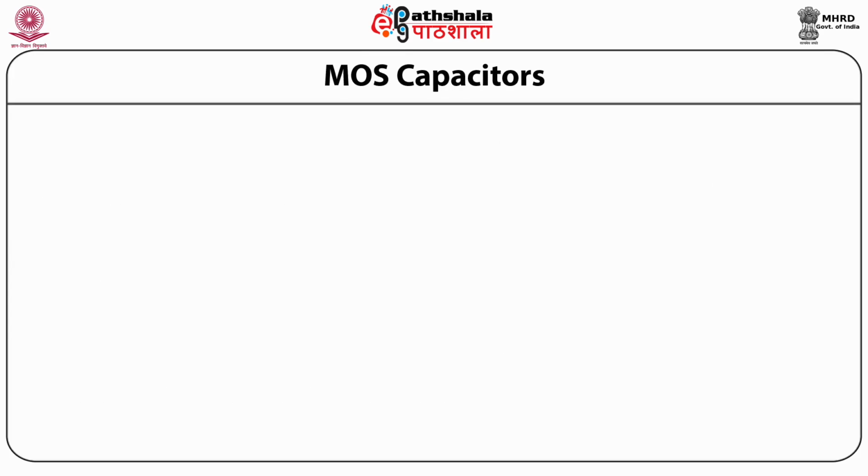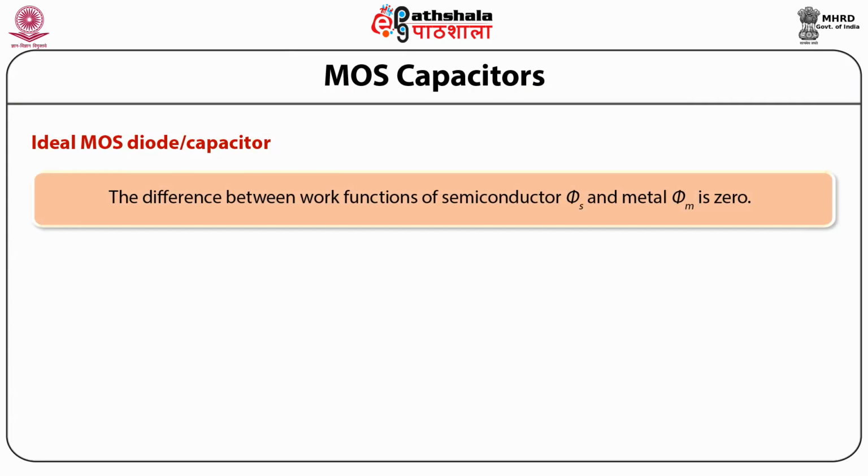Now the conditions for the ideal MOS diode or capacitor are: first, the difference between the work functions of the semiconductor and metal, that is phi s and phi m, is 0.